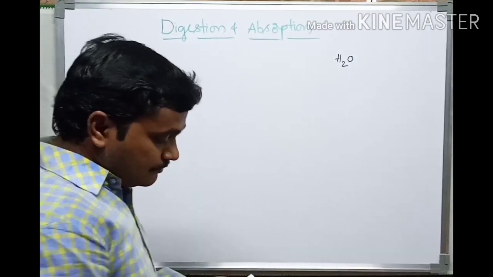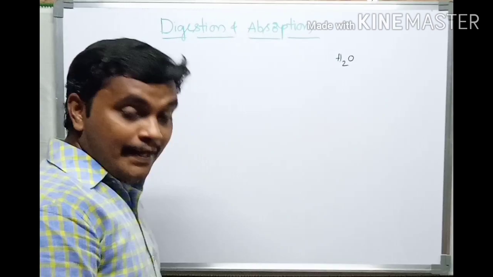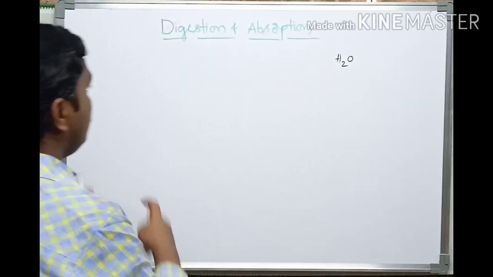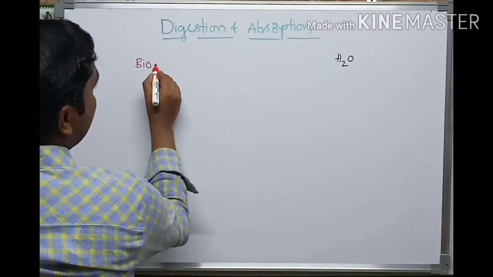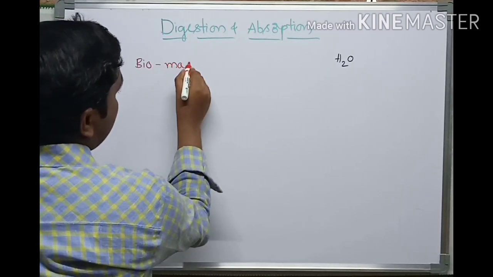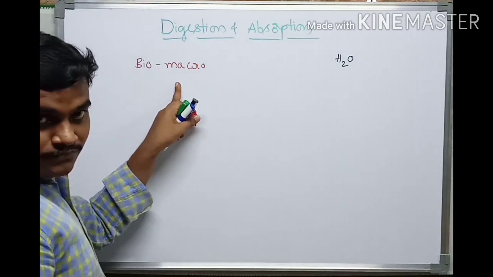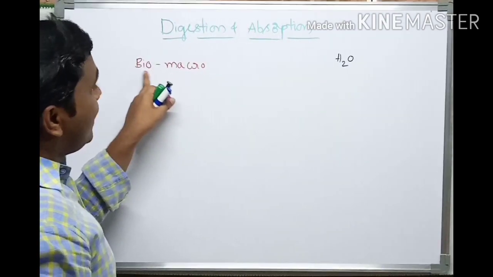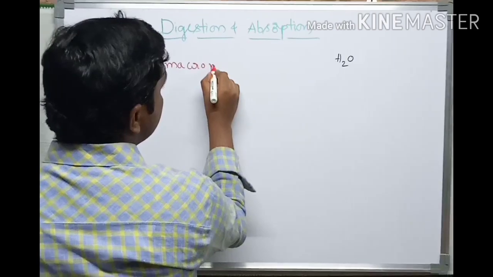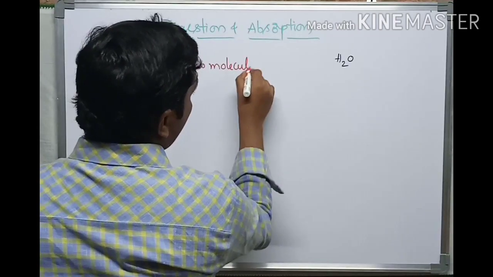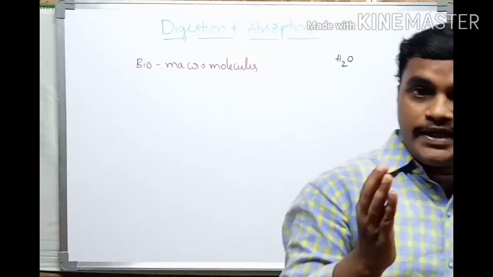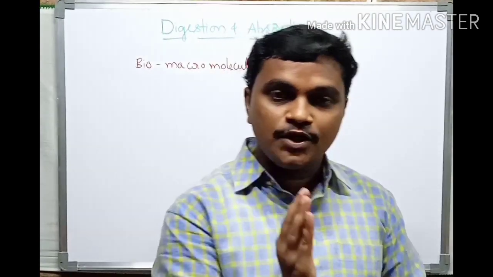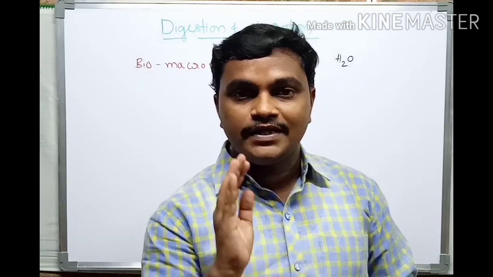There are some bio-macromolecules, bio-food molecules. Bio means life, and macro means the size is somewhat bigger. We cannot absorb them directly. So bio-macromolecules are present in our food, and that food is broken down and absorbed by our body. That process is done by the digestive system.